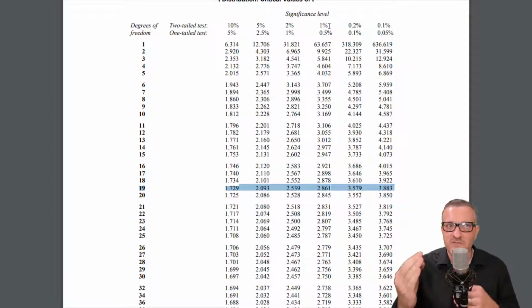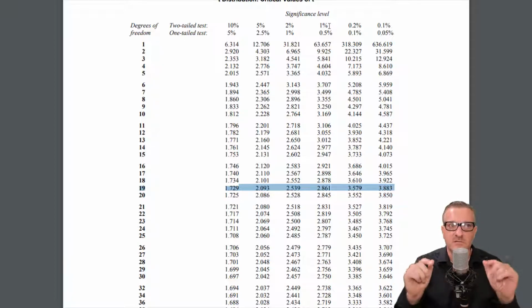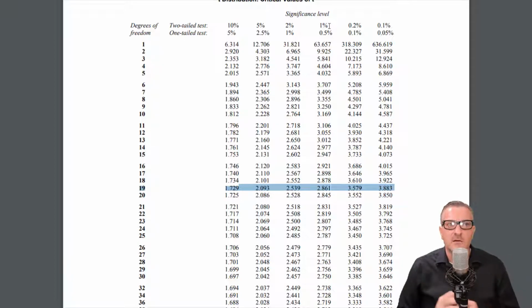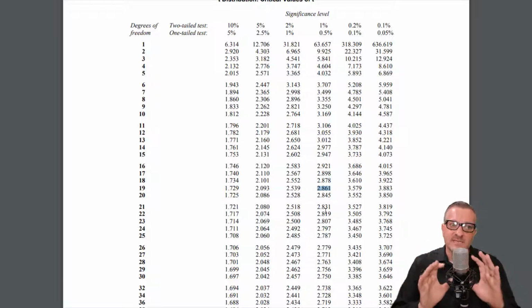In this case, our alpha is 1%. Two-tail is actually split, but 1%. And so we're going to use the 1% significance level on this table. And our answer for our t-score is going to be 2.861. Okay, like I said, this gets us the t-score.